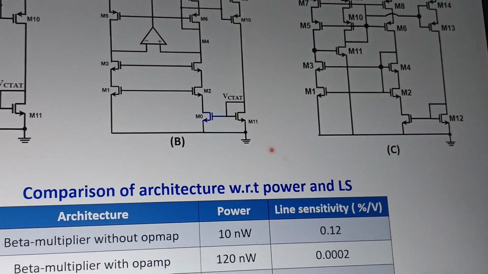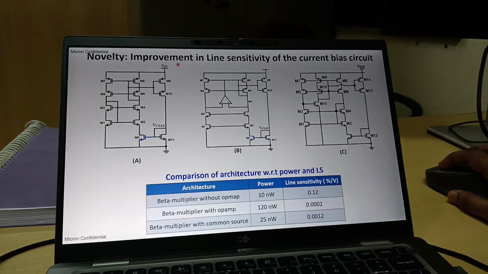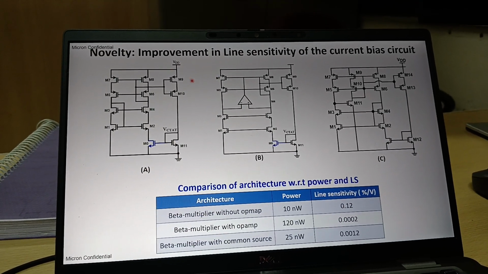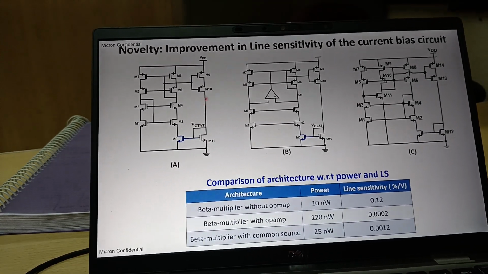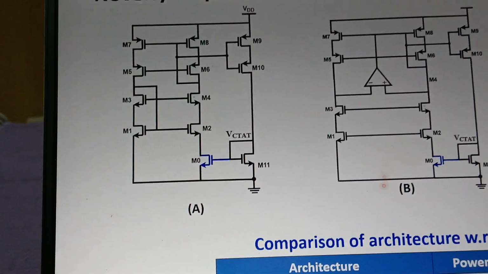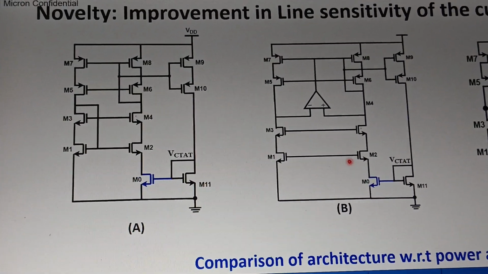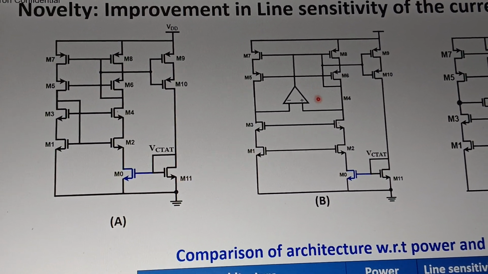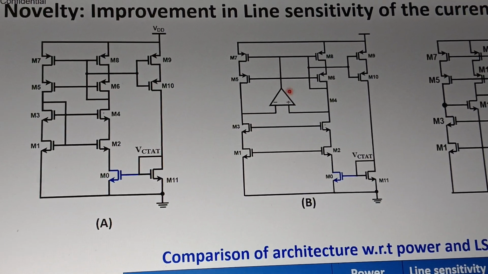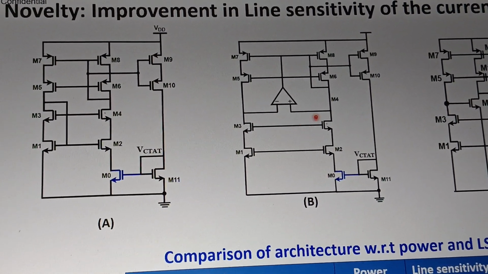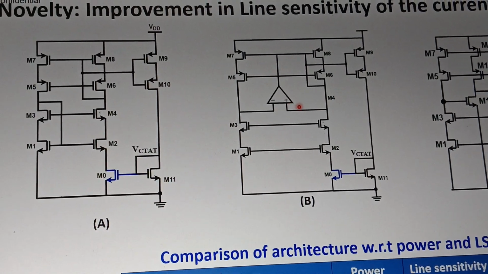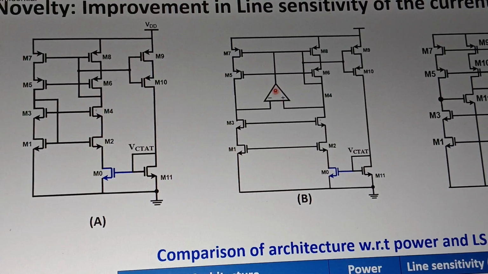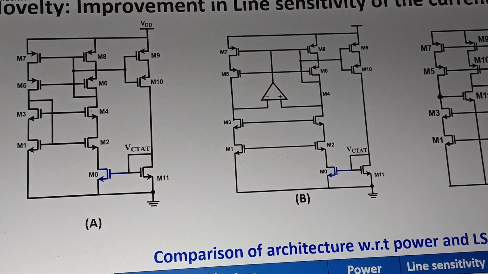Now, I'm talking about the novelty. Basically, we made some improvement in the current bias circuit in terms of line sensitivity. This is our basic structure that we generally use here, and part B is another novel idea, which is already being used in some circuits. But our ultimate motivation is low power, right? And if we use an op-amp, then the op-amp will consume good power, which we don't want. That's why we replace this op-amp with a common source amplifier.